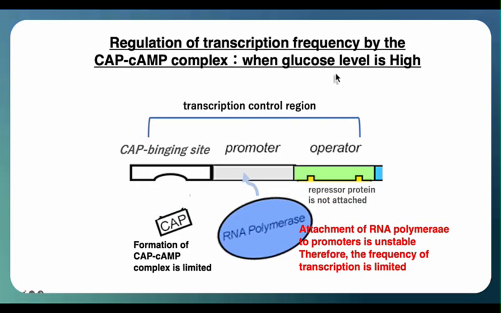On the other hand, when glucose concentration is high, cyclic AMP levels remain low, and the cyclic AMP-CAP complex is not formed. As a result, CAP cannot attach to the CAP binding site. In this state, the efficiency of RNA polymerase binding to the promoter is low.